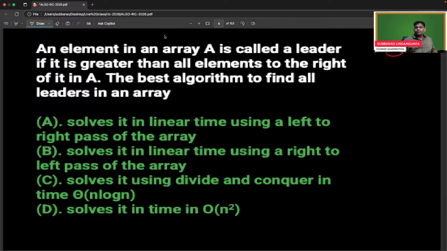What is the answer of this problem? An element in an array A is called a leader if it is greater than all elements to the right of it in A. What is the best algorithm to find all leaders in an array? Can you give the answer for this?